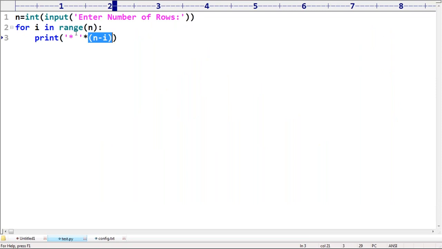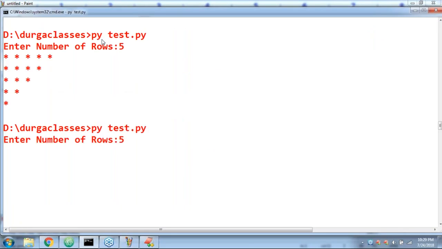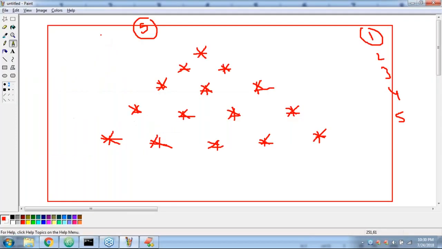Now, first let me generate the numbers. For i in range of 1 to n plus 1, print i. So it is going to generate 1, 2, 3, 4, 5. In terms of the number of stars, no problem at all. But the bigger problem is going to come.